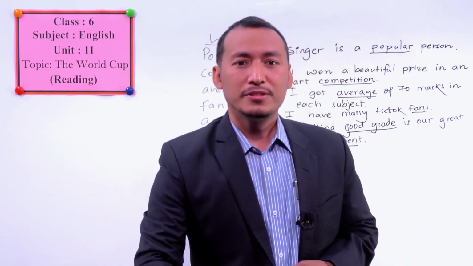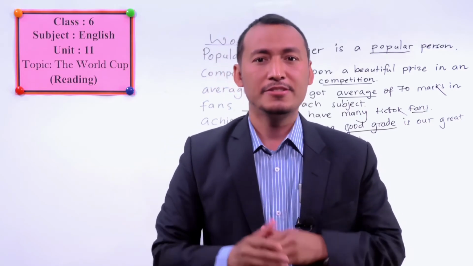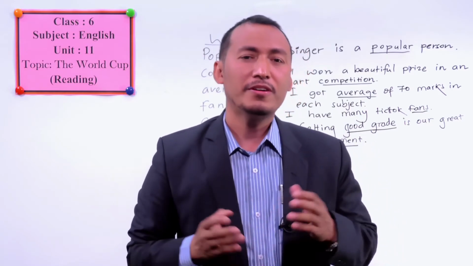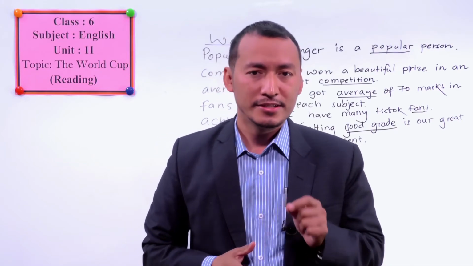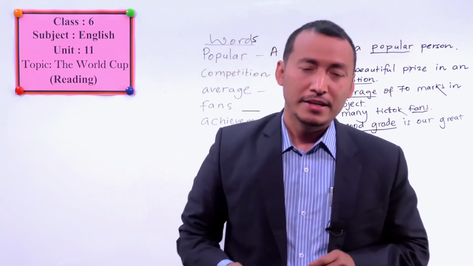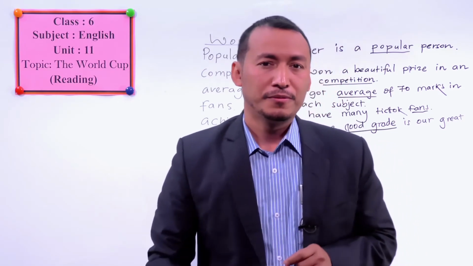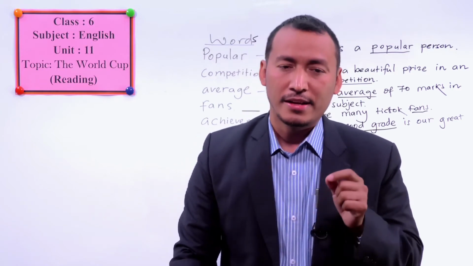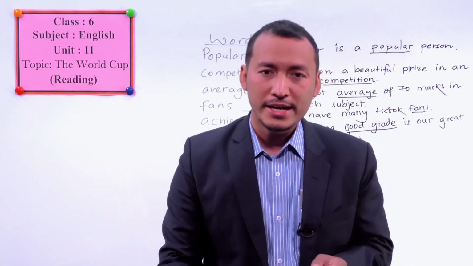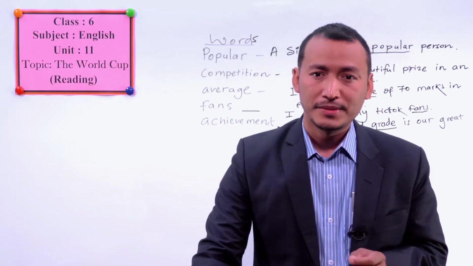Now let's go to another exercise. This is read and complete. Can you complete this table, the boxes inside this table? Here are the information that you have to fill in here. For example, there is a list of country here: Uruguay, West Germany, Brazil.